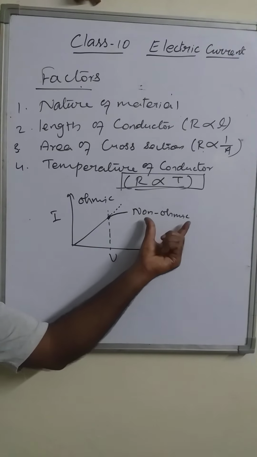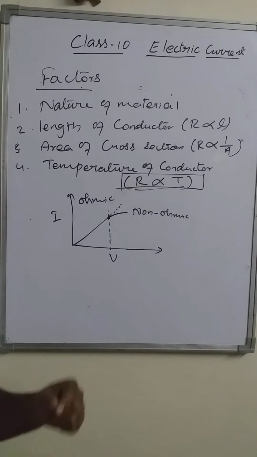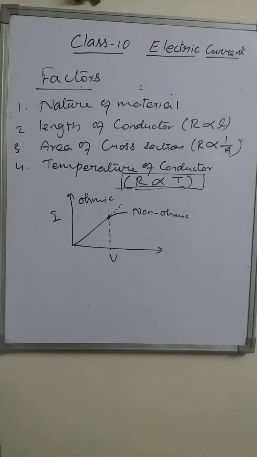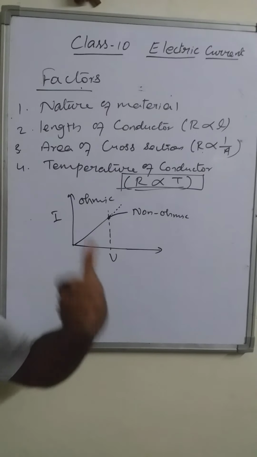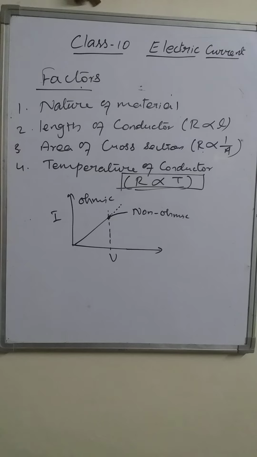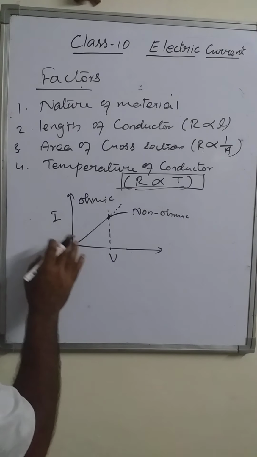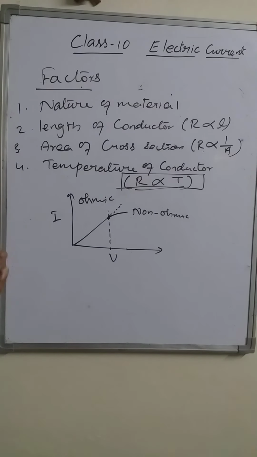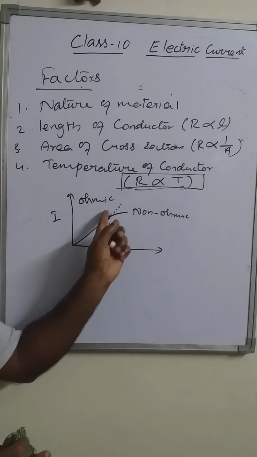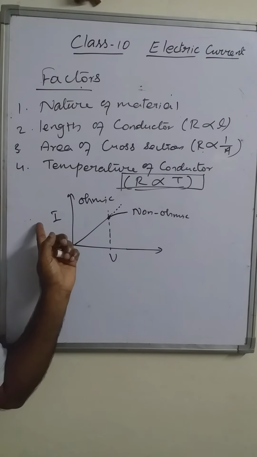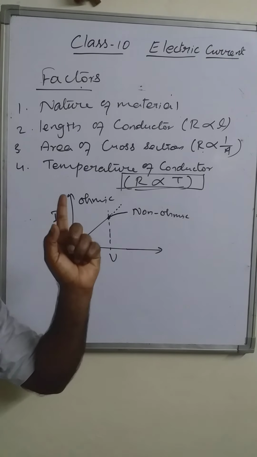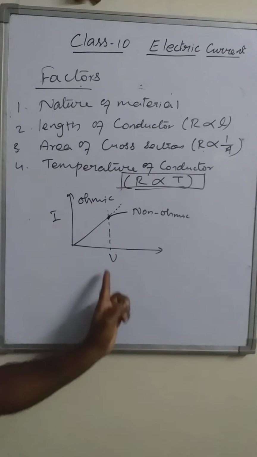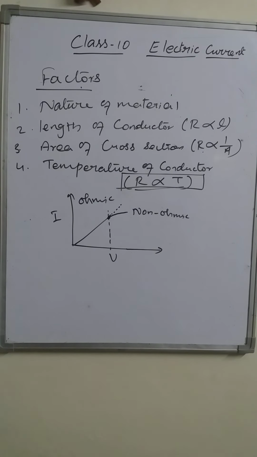There are some conductors which do not obey Ohm's law from the beginning itself. That we will discuss in the higher classes. Here it is not required. So we can say that Ohm's law is not a universal law, because the graph is not always a straight line. V is not always directly proportional to I. After some limit, there will be some deviation. That's why we say it is not a universal law.